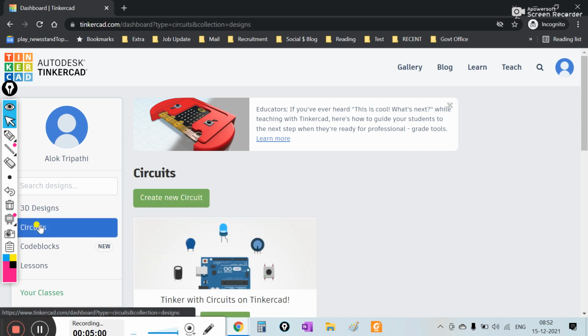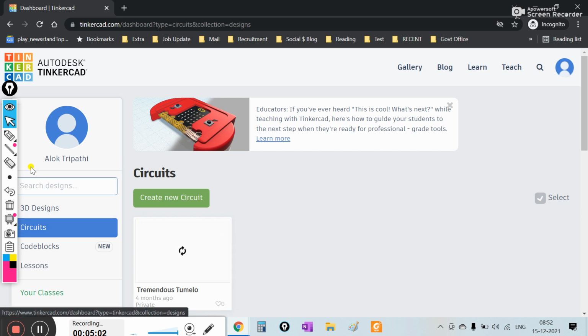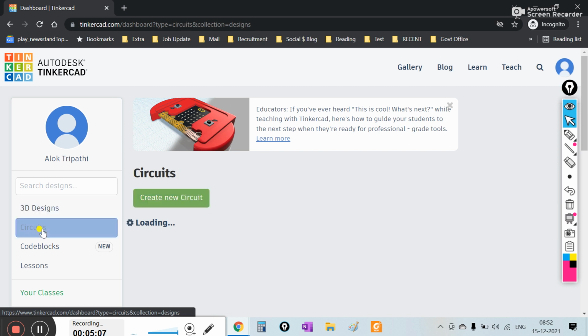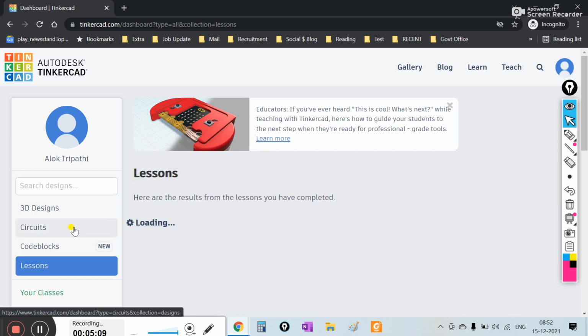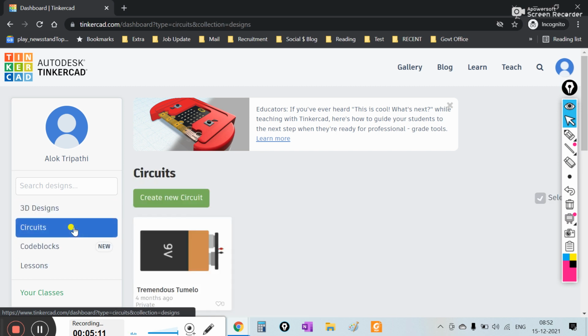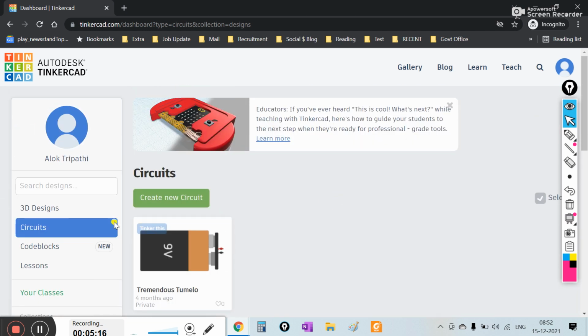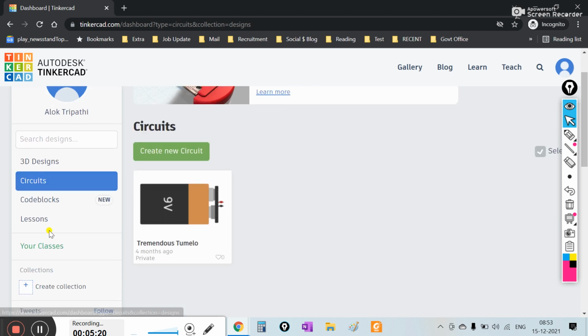Then you can see on the left side there are various options: 3D designs, circuits, code blocks, lessons. I will mainly tell you about the circuits. I will tell you how you can use these circuits.